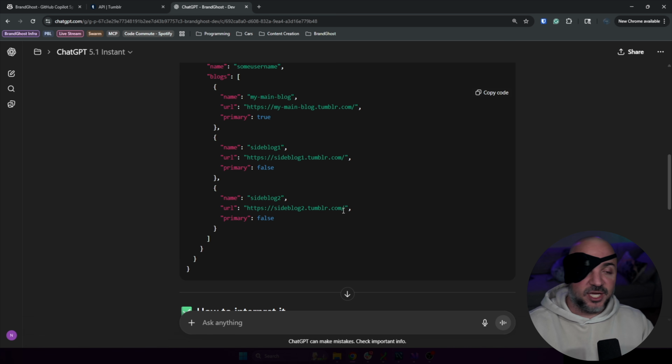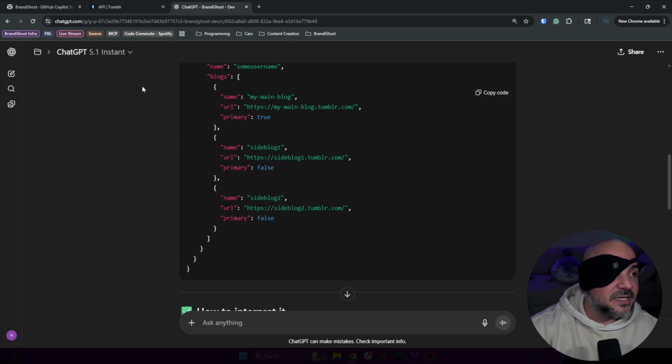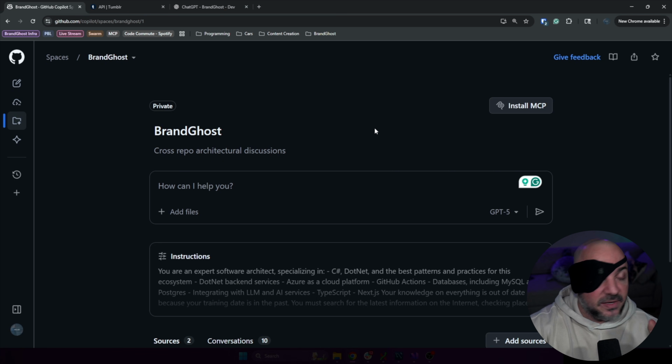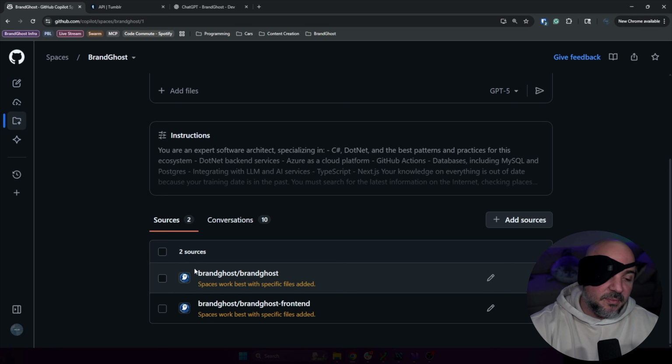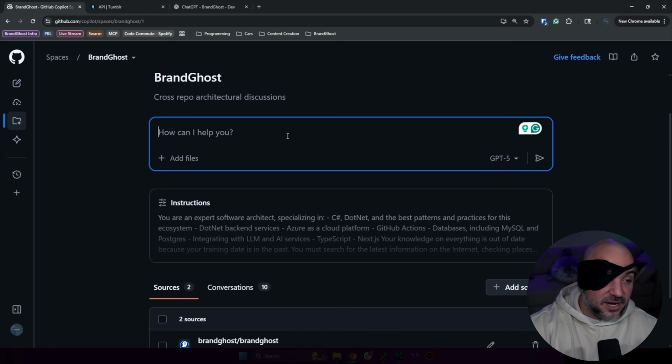that's going to feed into this conversation that we are going to have in GitHub Copilot Spaces. If you're not familiar with this, I don't think this is specifically unique to GitHub. I haven't used it, but I think Codex from OpenAI is something like this. I think that in Cursor, I accomplished this by having my code cloned down locally, and I can see it. But I have multiple repositories for BrandGhost, so we have our front end and our back end. I like this entire interaction because when I really want to work in my code, it has full context.